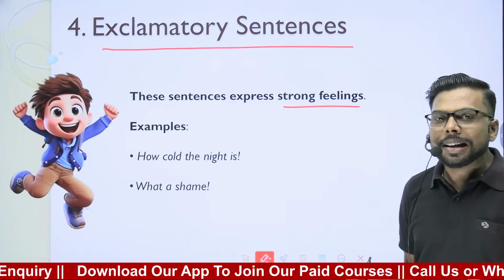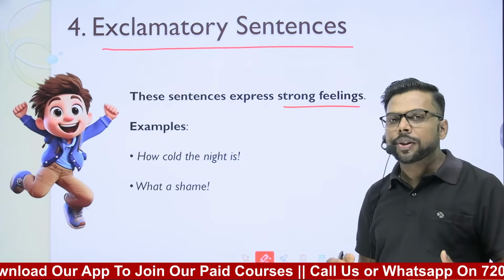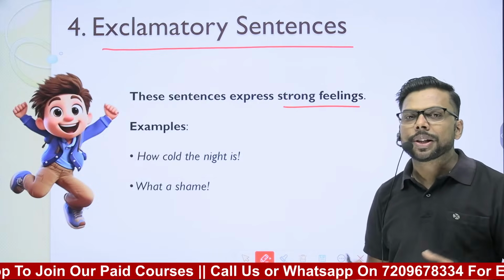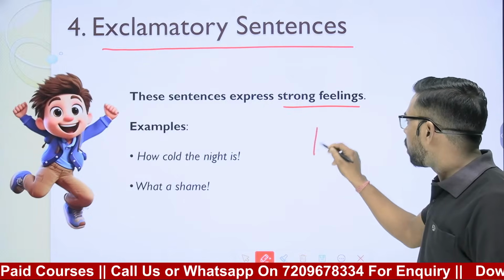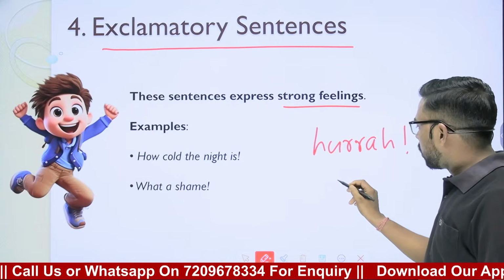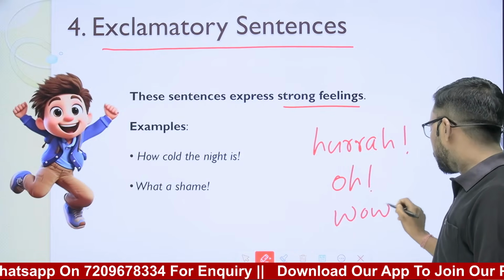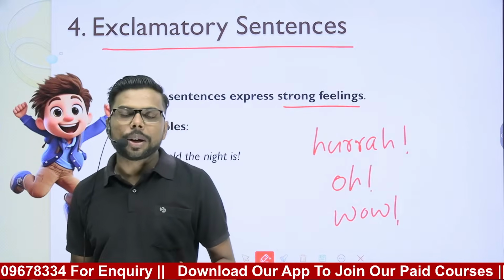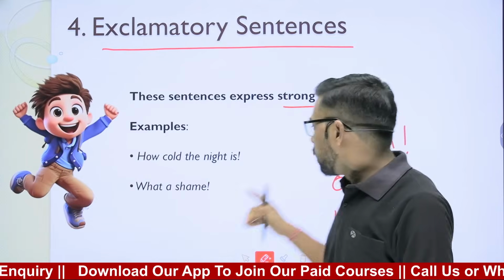Often we see interjections in exclamative sentences. Interjections are those words which express strong feelings and emotions. Like we say hurrah, oh, wow. These words are called interjections. And in exclamative sentences we often get to see interjections.